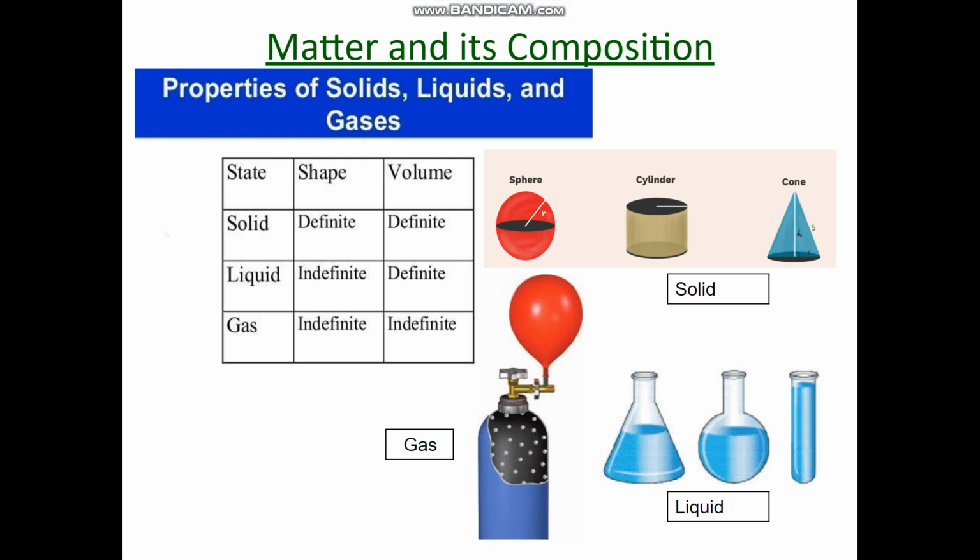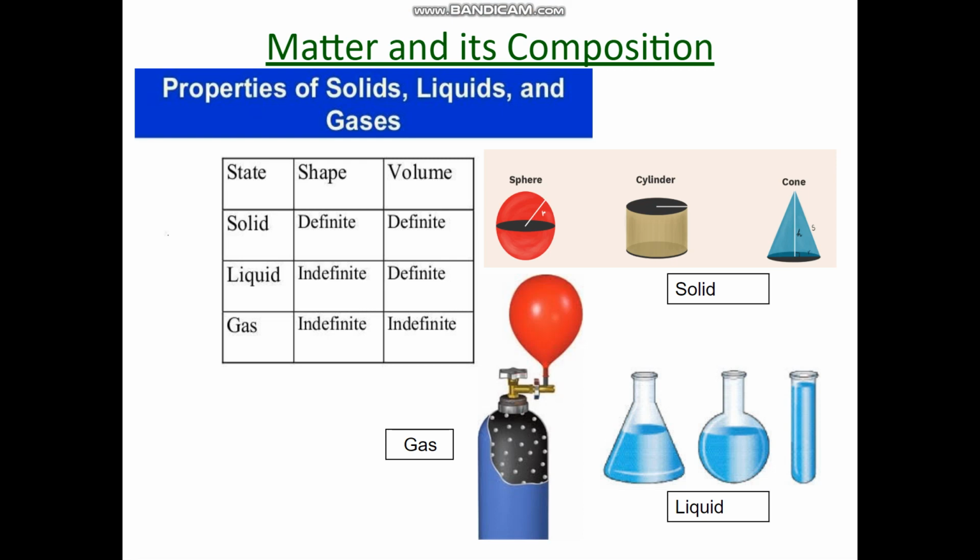Children, to give a clearer picture of the various characteristics of solid, liquid and gas, let us focus on the table for easy learning. Solids have definite shape and definite volume. For example, a spherical football, a cylindrical drum, a conical birthday cap all have definite shape and definite volume. Liquids have indefinite shape and definite volume.